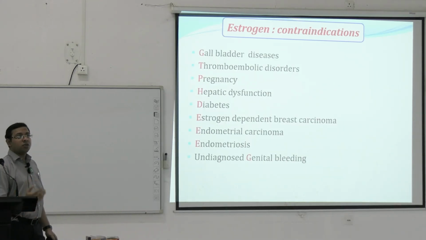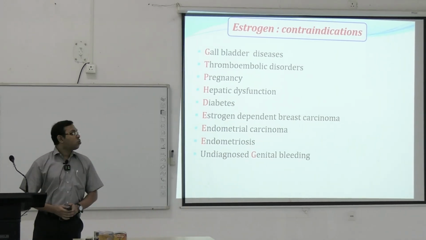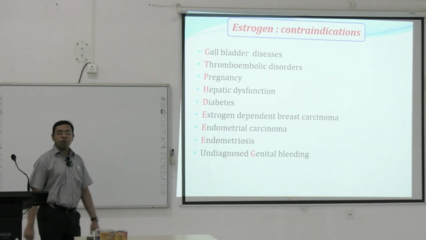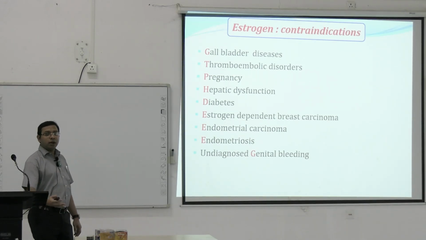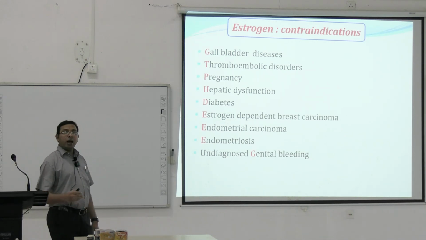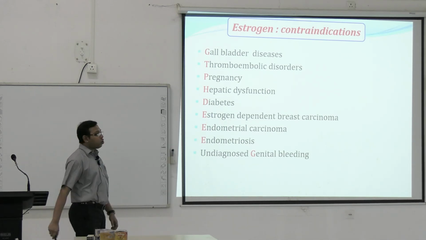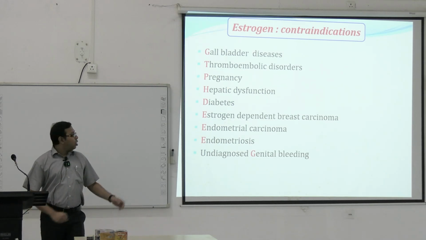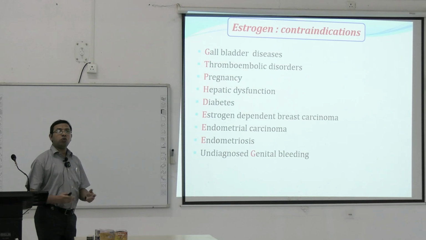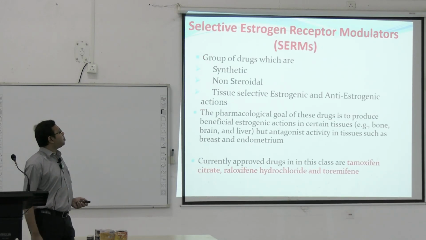Contraindications. So when we are using the estrogen, we have to see whether these diseases are present or not. If these are present, we should not give estrogen, like gallbladder disease, thromboembolic disorders, history of gallbladder disease, history of thromboembolic disorder. If the patient is already pregnant, hepatic dysfunction, some hepatic problems, long-standing diabetes, mainly uncontrolled diabetes, estrogen dependent breast carcinoma, endometrial carcinoma, endometriosis, this is a disease of the endometrium, undiagnosed genital bleeding. So we don't know why the bleeding is happening in those cases. This is a contraindication to the estrogen therapy.